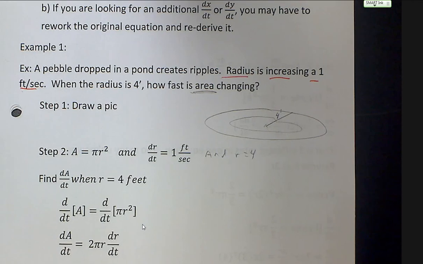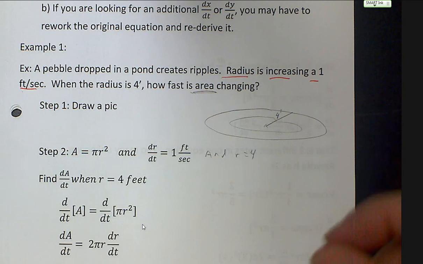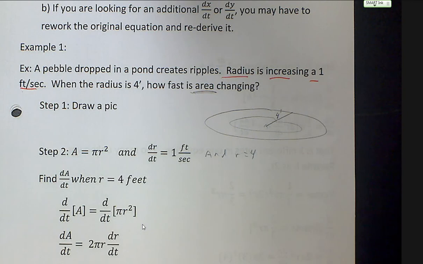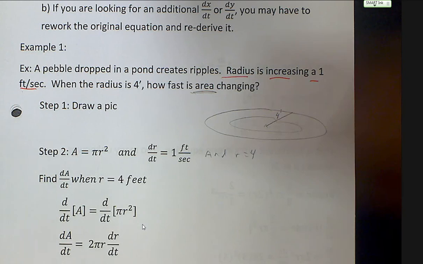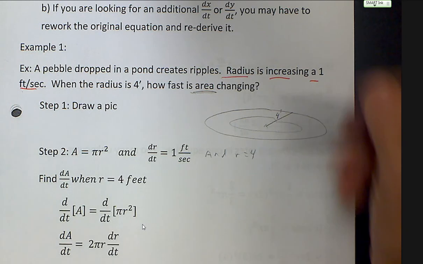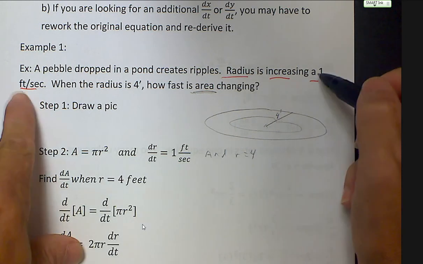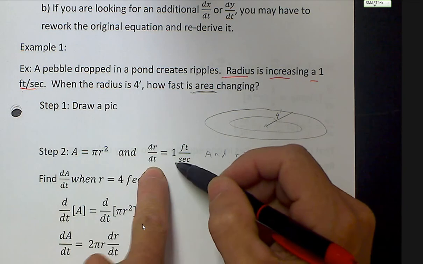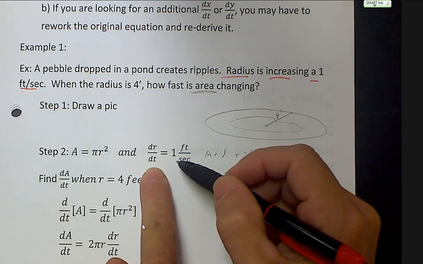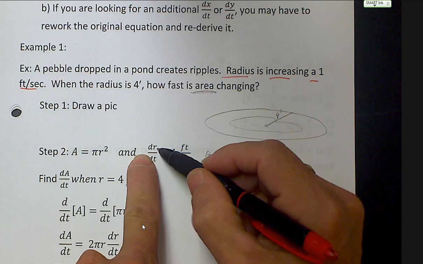So make sure you get this idea. Derivative is slope, and slope is the word for rate of change. So every time I'm deriving something, whatever variable I'm left with, dr/dt, dA/dt, d whatever, that's the change in that real world thing. If the radius is increasing at 1 foot per second, that is dr/dt. Okay with that? Change in the radius with respect to time.